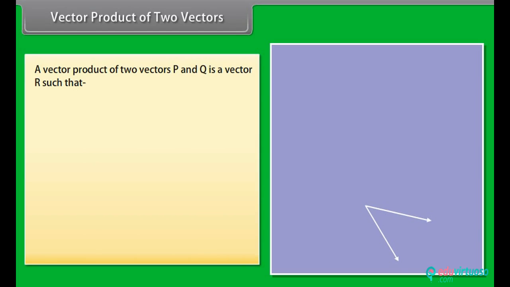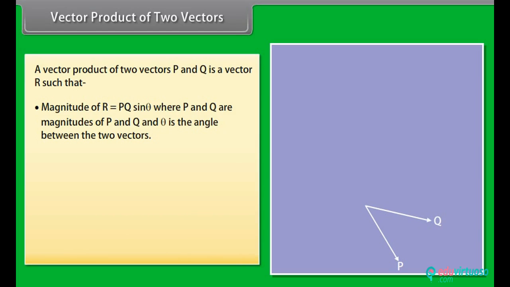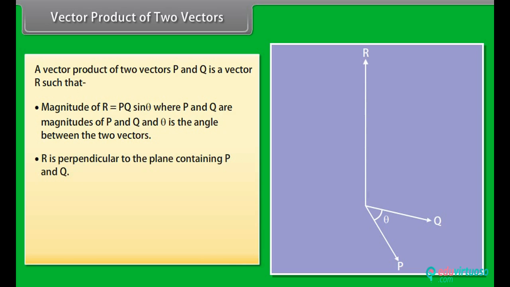Vector product of two vectors. A vector product of two vectors P and Q is a vector R such that the magnitude of R is equal to PQ sine theta, where P and Q are magnitudes of P and Q, and theta is the angle between the two vectors. R is perpendicular to the plane containing P and Q.